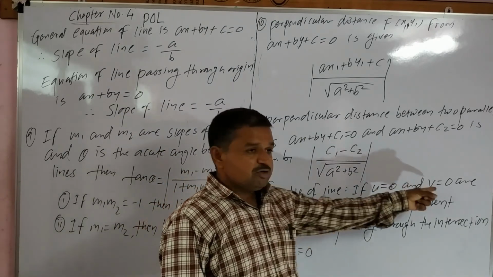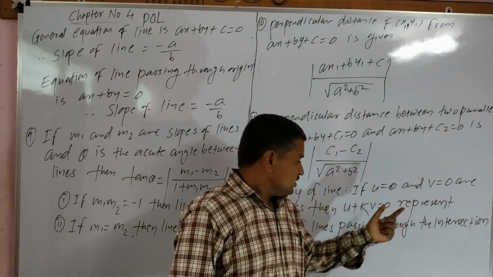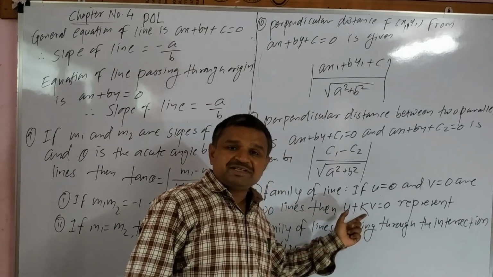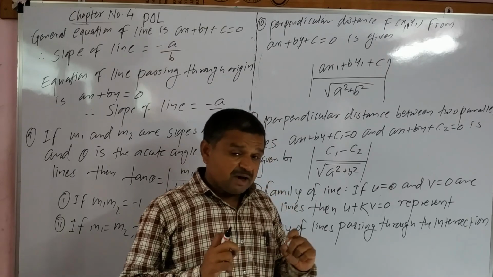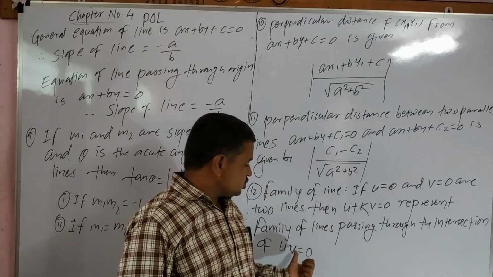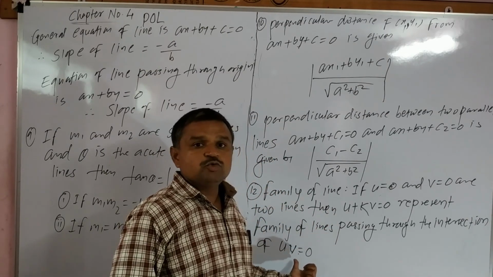U equals 0, v equals 0 are two straight lines. Then u plus kv equals 0 represents the family of lines that pass through the intersection of u equals 0 and v equals 0.